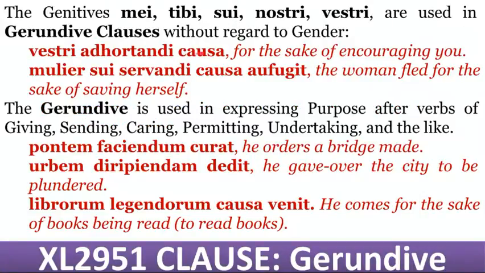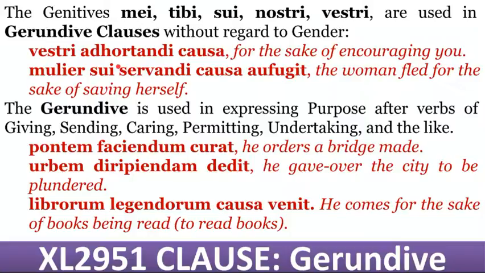So, for the sake of urging you. So it almost becomes, if you looked at it, that noun that's in genitive agreeing with the participle, the -nda, almost becomes an object phrase. So the woman fled for the sake of saving herself, of her self-saving.